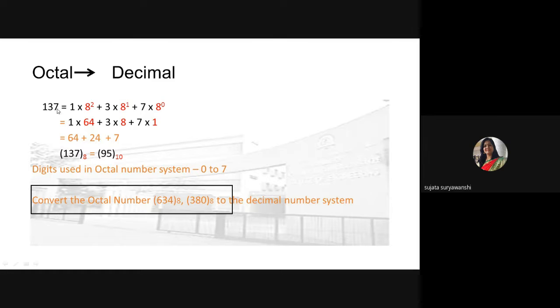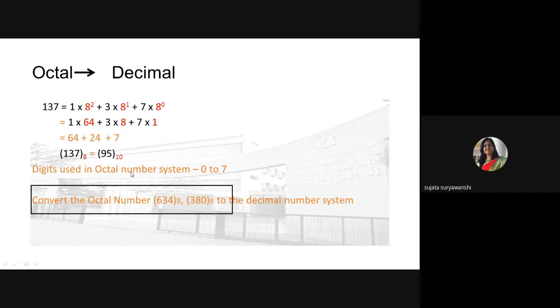Okay, so here 7 is the least significant digit and 1 is the most significant digit. So start with the least significant digit and multiply by 8 to the power 0. The next digit is 3, so 3 into 8 raised to 1, and 1 into 8 raised to 2, and just add the values to get the equivalent decimal number. So 95 is the equivalent decimal number of the given octal number 137.